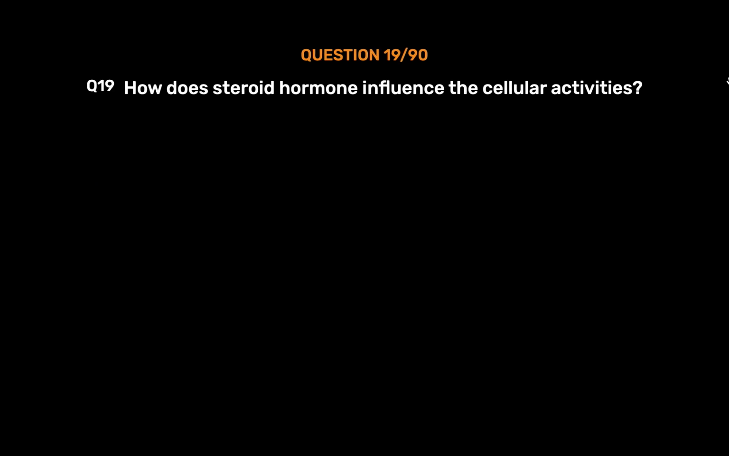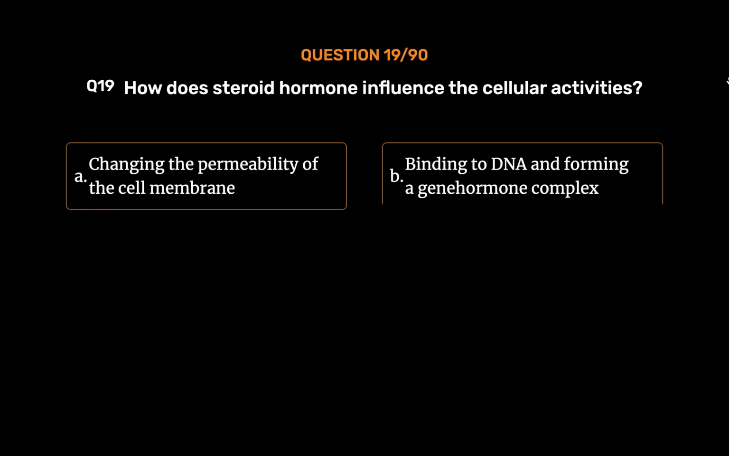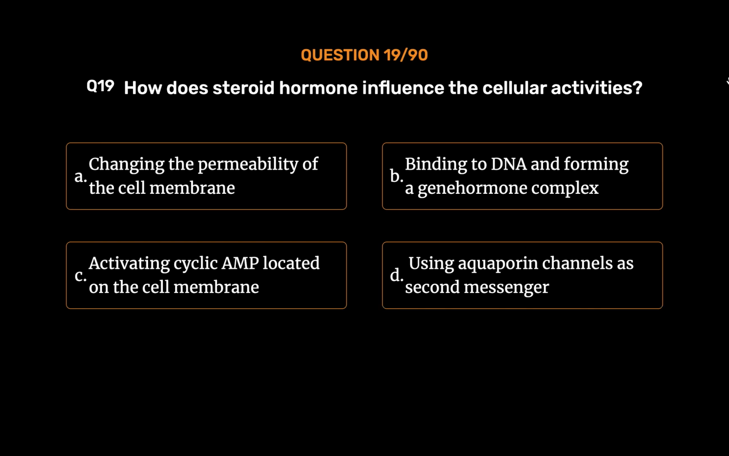Question number 19. How does steroid hormone influence the cellular activities? Option A. Changing the permeability of the cell membrane. Option B. Binding to DNA and forming a DNA hormone complex. Option C. Activating cyclic AMP located on the cell membrane. Option D. Using aquaporin channels as second messenger. The correct answer is option B.